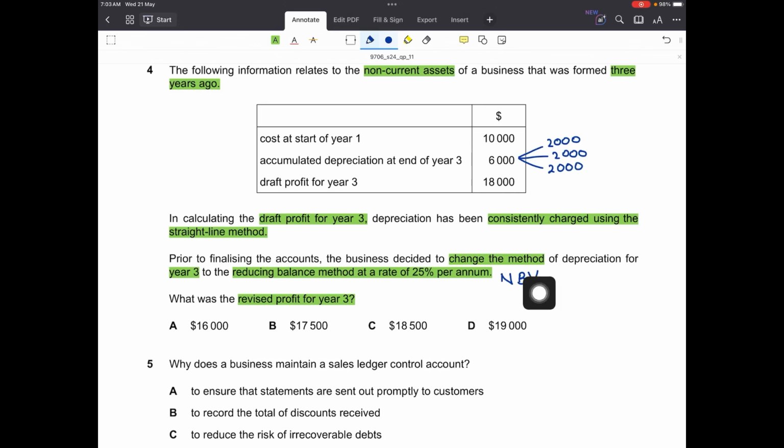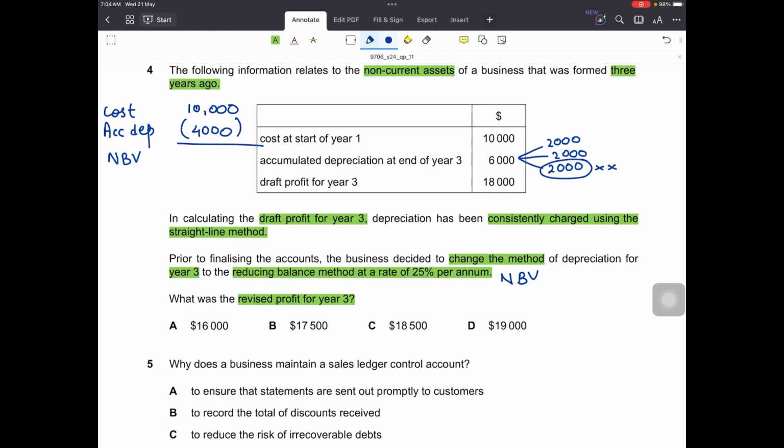So for that, I want the net book value at the start of year 3, so that I can apply the depreciation rate on that net book value. So what is the cost? The cost will remain same, that is 10,000. Accumulated depreciation should be subtracted from this cost, so that we arrive at the net book value at the start of year 3, which would only be 4,000. Why? Because 2,000 is not being charged as we are moving towards the reducing balance method.